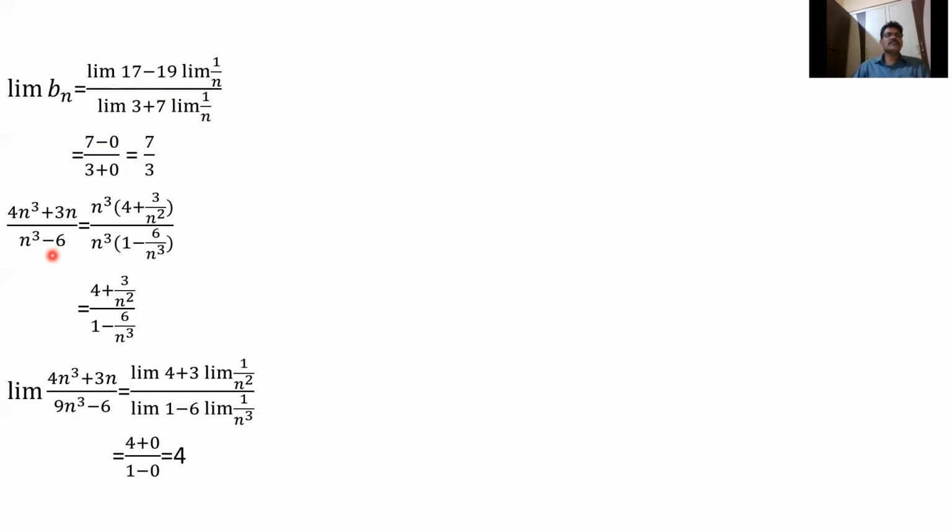Similarly, the last problem: 4n cube plus 3n by n cube minus 6. Taking n cube common, n cube into 4 plus 3 by n square over n cube into 1 minus 6 by n cube. N cube will be cancelled, so 4 plus 3 by n square over 1 minus 6 by n cube. So what is the limit? We can write limit 4 plus 3 limit 1 by n square, over limit 1 minus 6 limit 1 by n cube. We know that limit n tends to infinity 1 by n square is 0, and limit 1 by n cube is 0. So we get 4 plus 0 by 1 minus 0, that is 4.